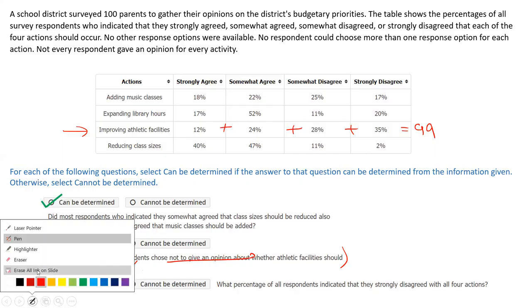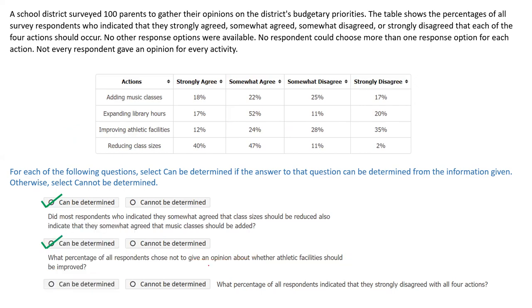All right, coming on to the third one, friends. What percentage of all respondents indicated that they strongly disagreed with all the 4 actions? Strongly disagreed, right? This is basically what we are talking about. Strongly disagreed with all the 4 cannot be determined. Very nice, Kavita. Why can it not be determined?